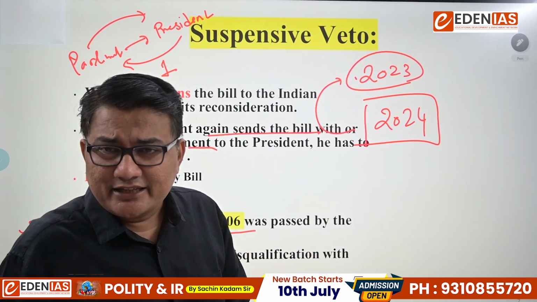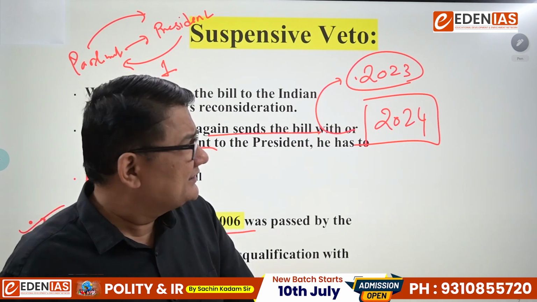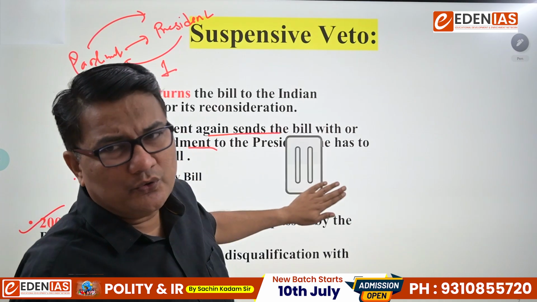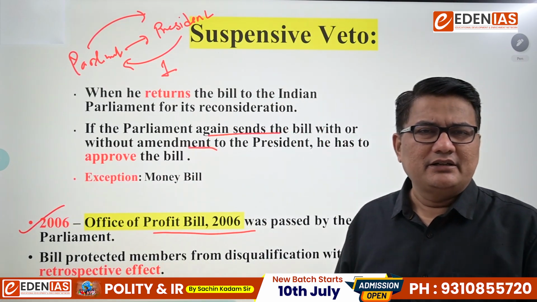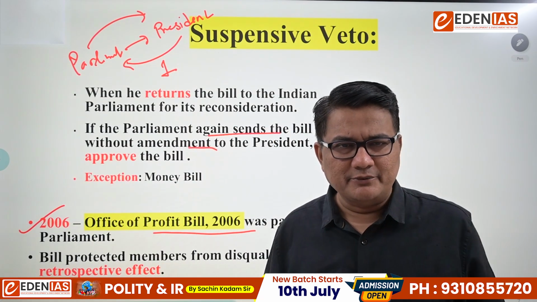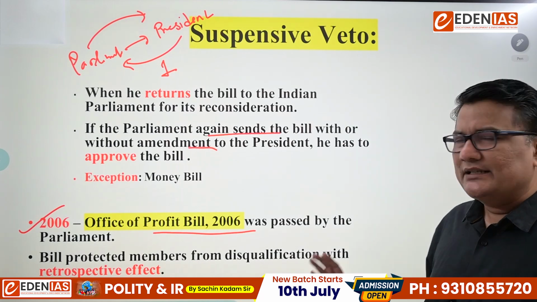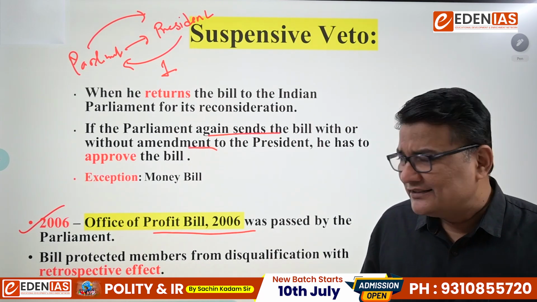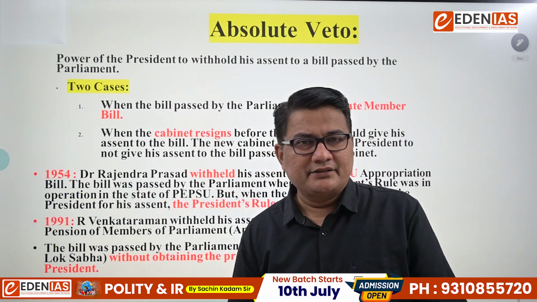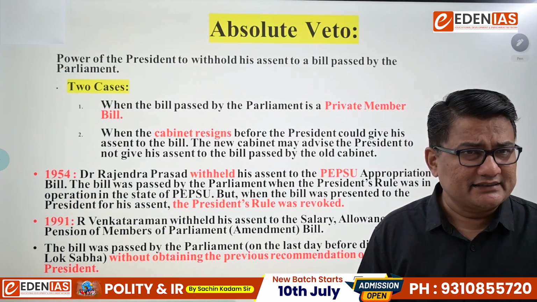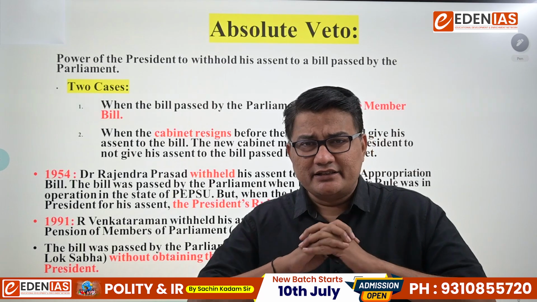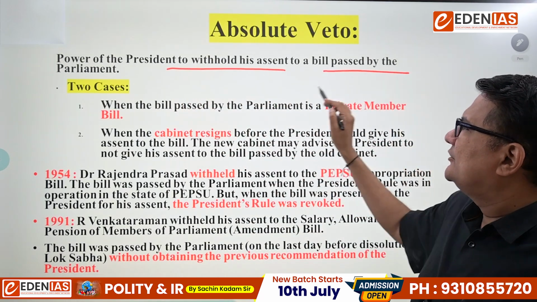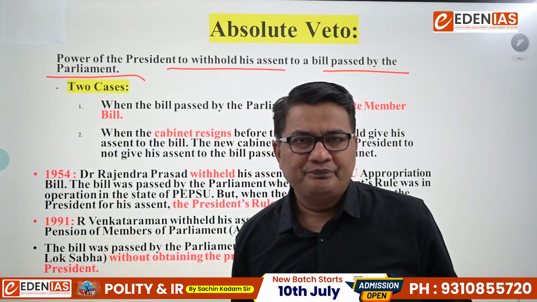So at that time, the President of India was APJ Abdul Kalam. He said that the retrospective clause might be challenged in court. That's the reason he sent the bill back to both the houses of Parliament. But the bill was again passed, and the second time, as I said, the President shall give his assent. Next, what is absolute veto then? As I said, absolute veto means he is absolutely enjoying this particular power: the power of the President to withhold his assent to a bill passed by Parliament.